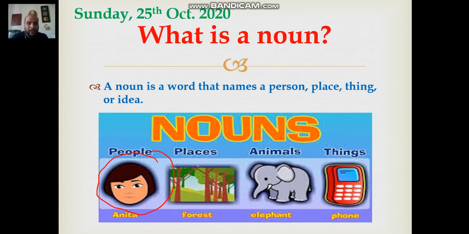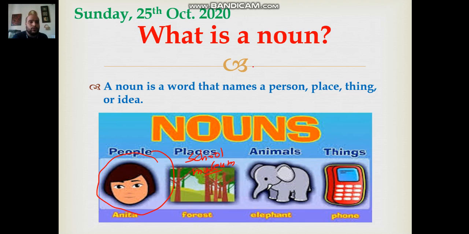Then places, just like forest, school, museum, any place you go to is a noun. A park, for example. Animals, all the animals are named, and their names are nouns. Things, phone, book, laptop, ring, headphones, anything you name is a noun.